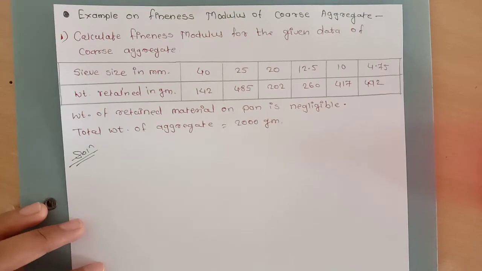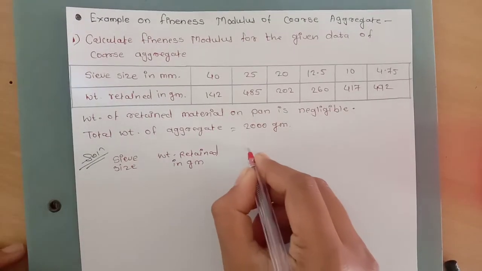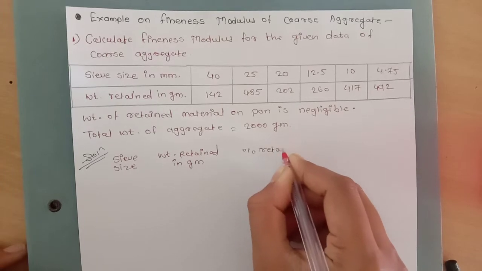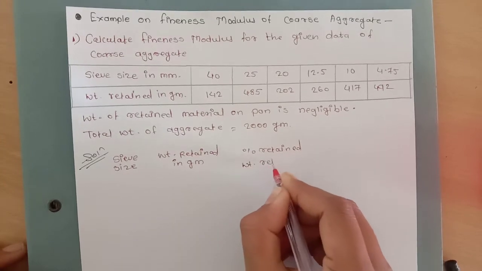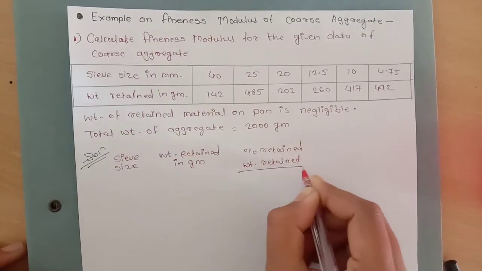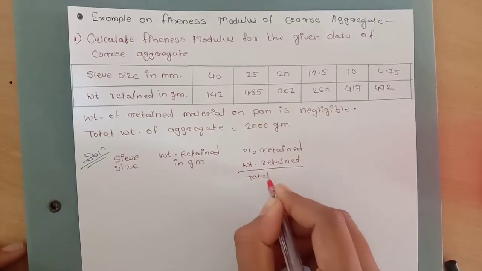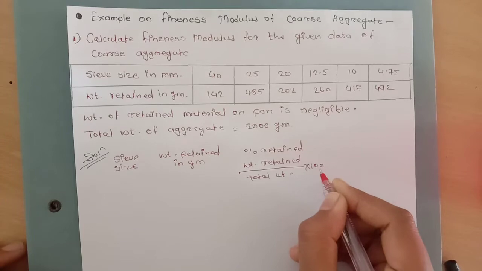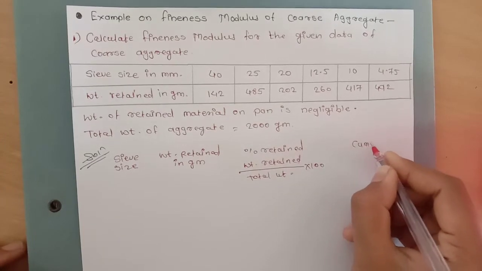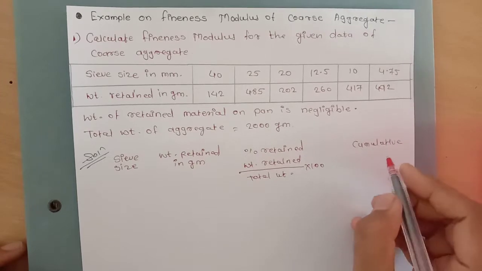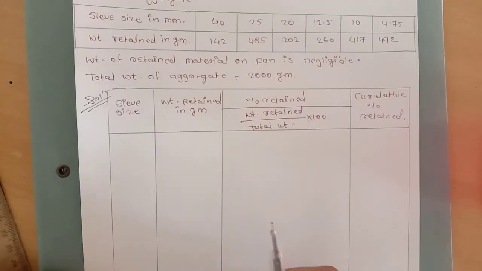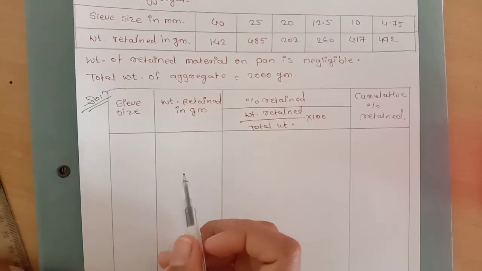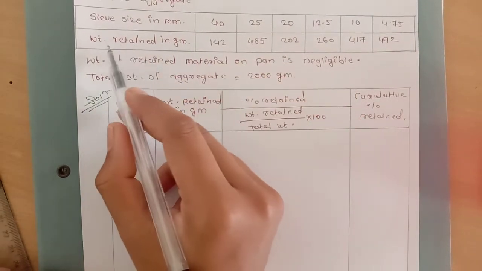So, from this given data to calculate the fineness modulus, the solution is: firstly draw a table. Here our table is ready. Then put in the given values, that means sieve sizes and weight retained in grams.